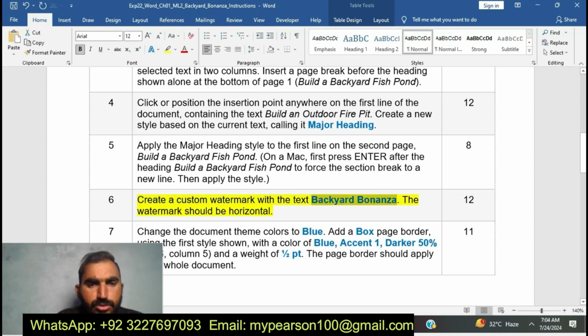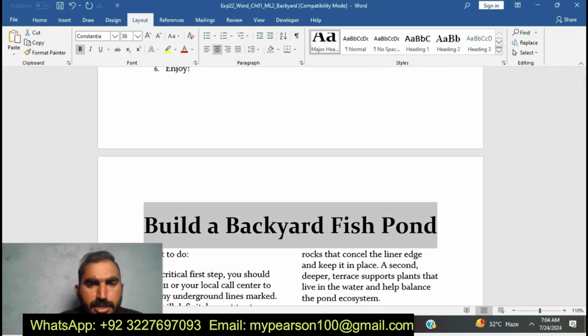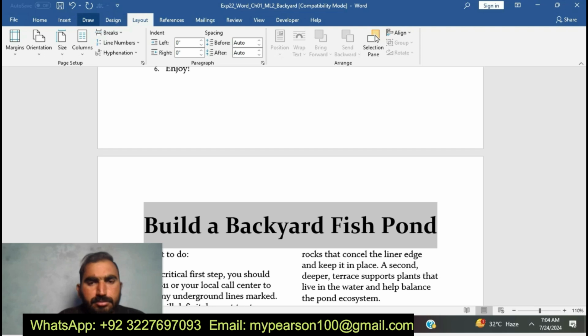You can see here I am going to do step number 6. Create a custom watermark with the text Backyard Bonanza. Okay, you can see here I am going to insert the watermark. Today I am going to do EXP22 Word Chapter 1 ML2 Backyard Bonanza.